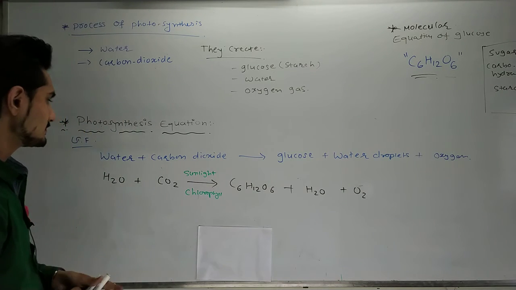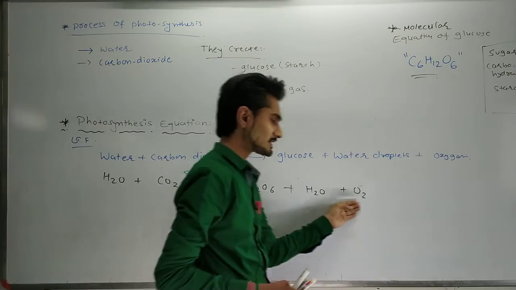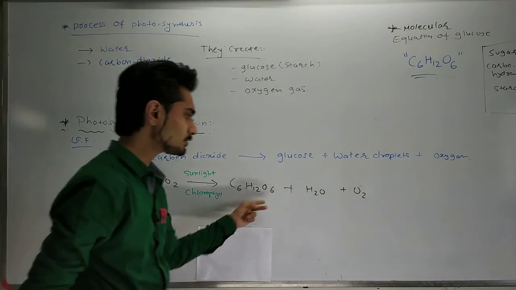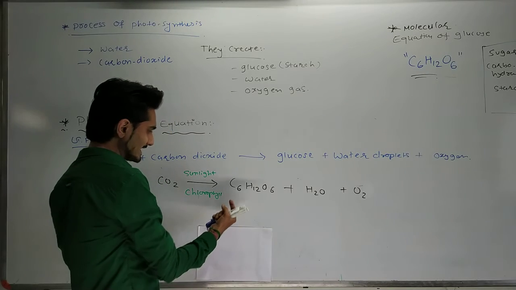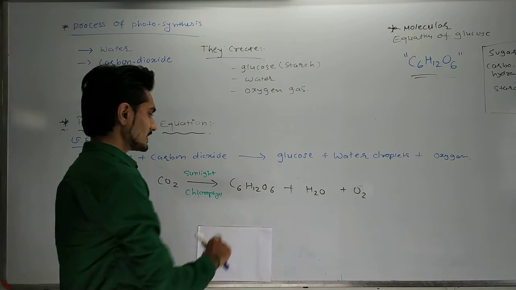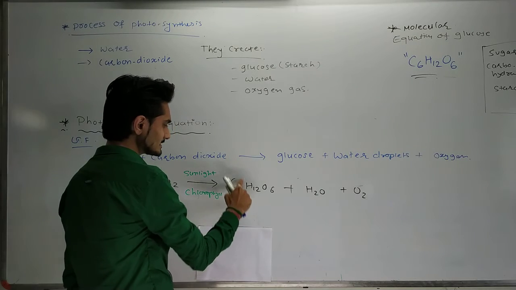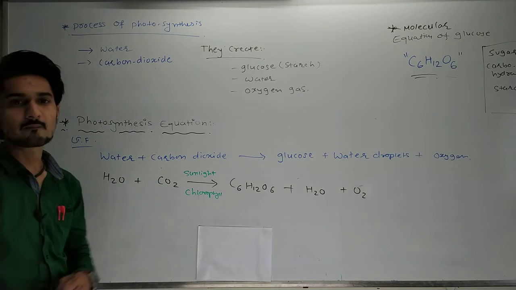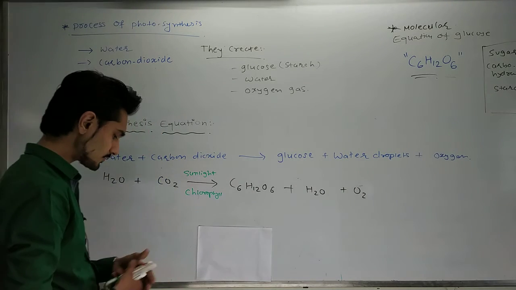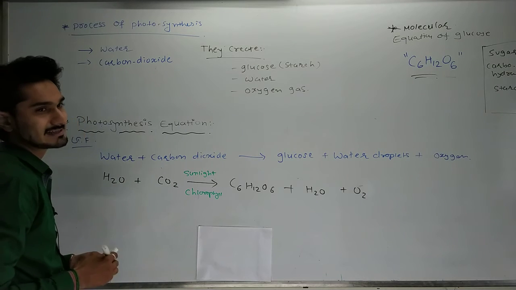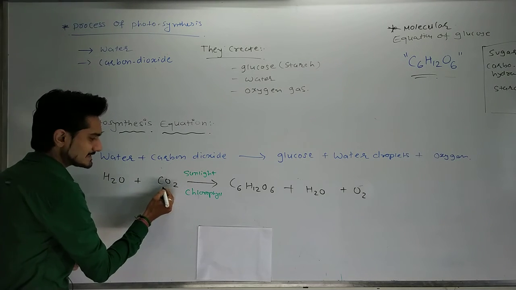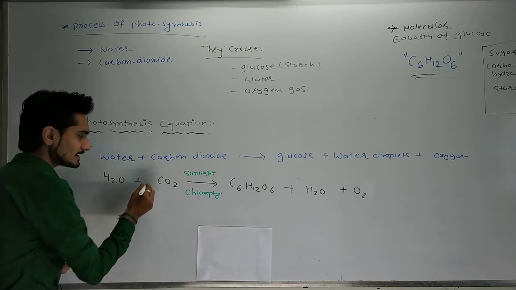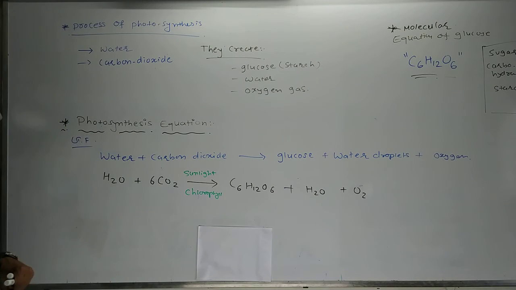Now you can see what molecules are present here, and how many atoms are present on each side. So we need to balance them. First we are going to balance the carbon. Here 6 carbon atoms are present, and here only 1 carbon atom is present. So what do I have to do? I need to balance them. If I write 6 here, it creates C6O2, and that is not the formula for carbon dioxide. So where do I have to put the 6? Here I have to put the 6.